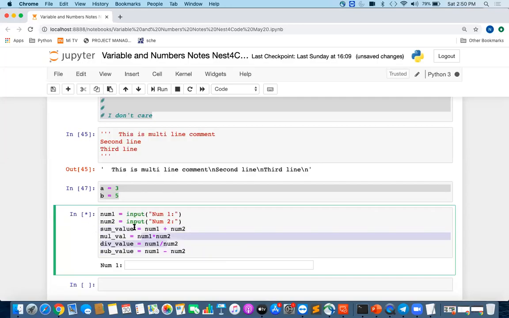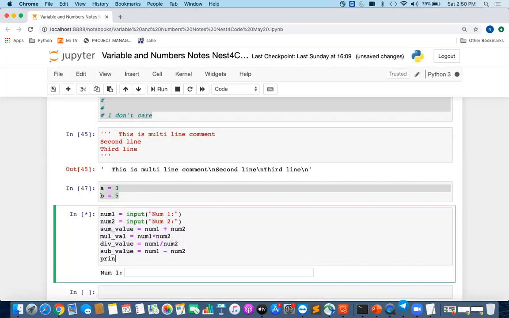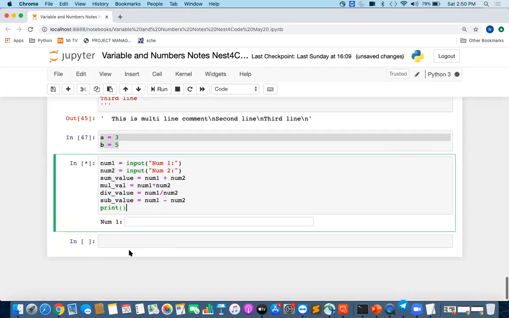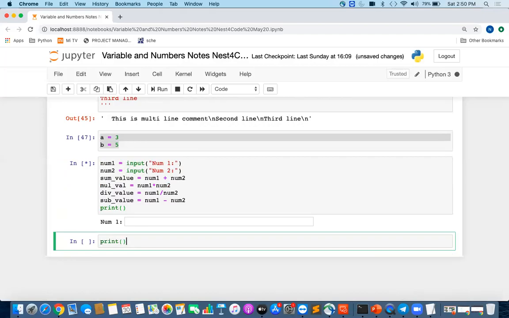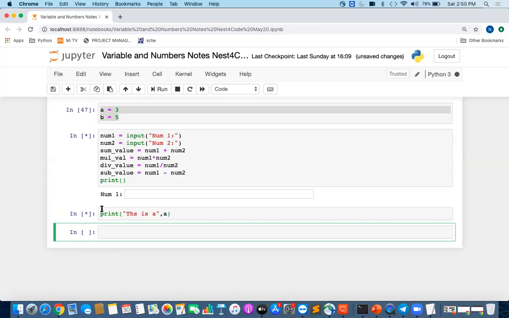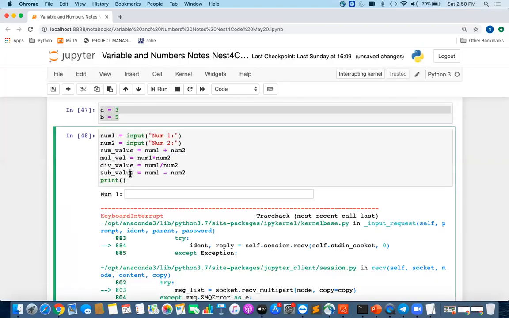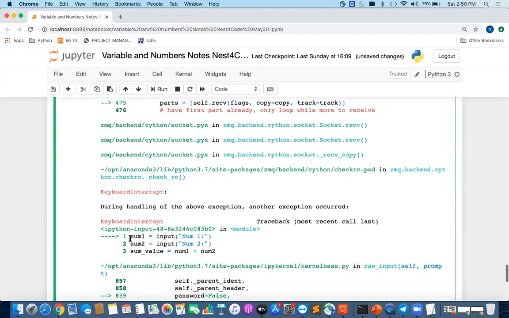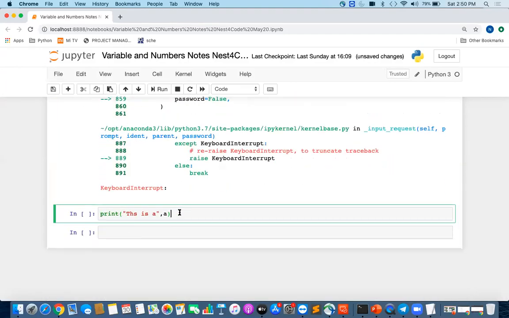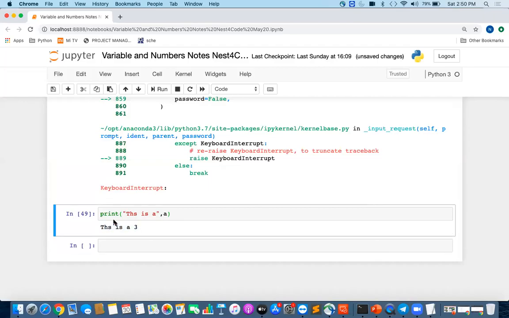Okay guys, we know we can print them. One more thing I wanted to explain: if you want to print a variable and also a string, you can put a comma after the string and then put the variable. Because the last cell is not executed, we'll stop this cell. Just ignore these errors. So like this we can print.